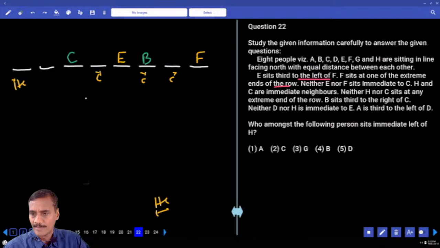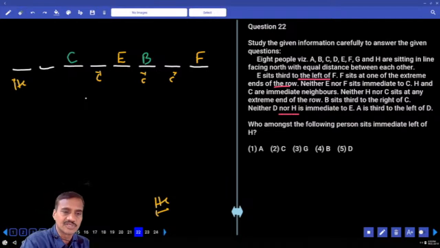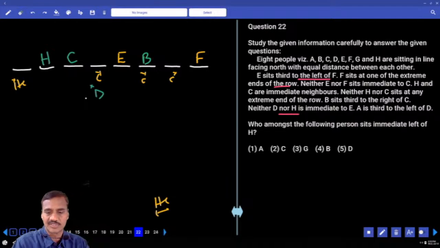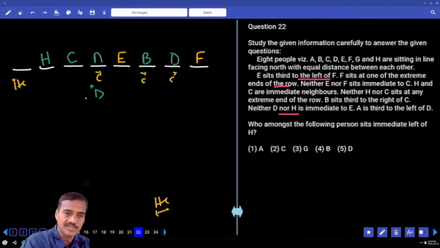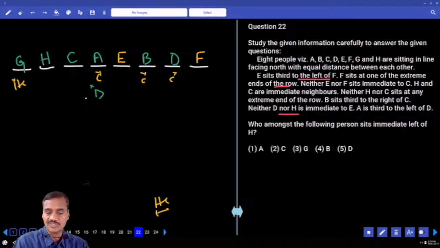Then the next one: neither D nor H is immediate to E. So D and H cannot be here; H must be here. Now D cannot be at this place as well. A sits to the left of D, so D is here, A is here, and who is left over here? G is at this place. Now this is about question numbers 22 to 26.